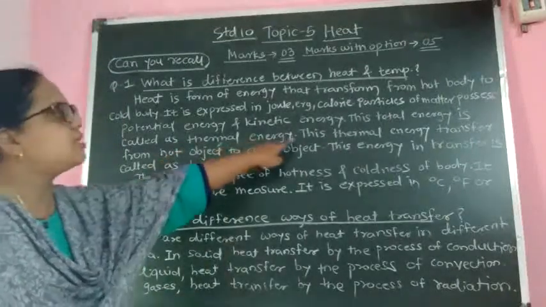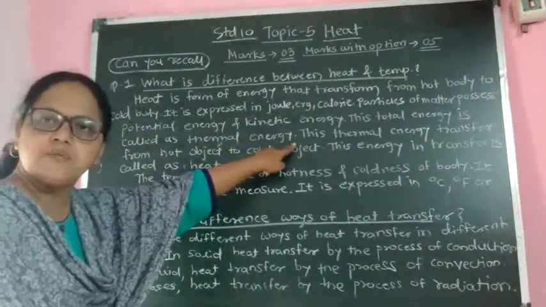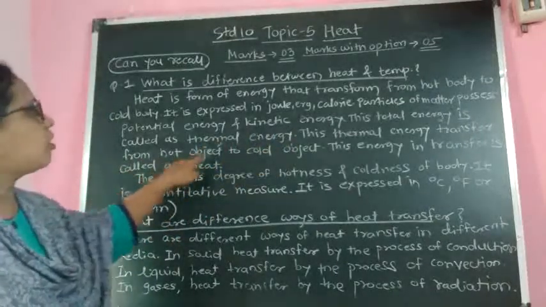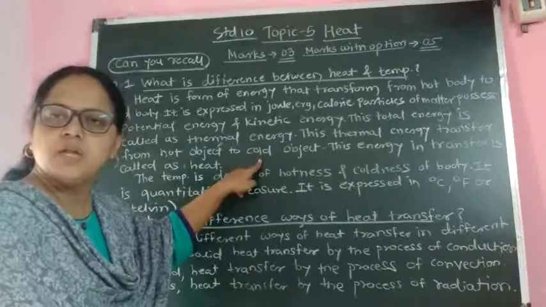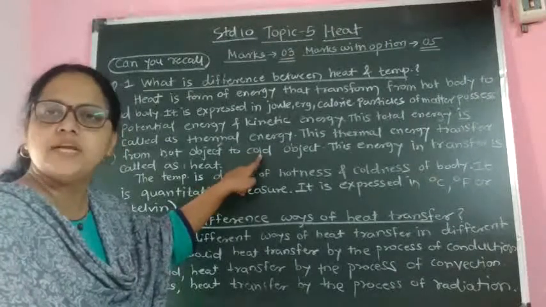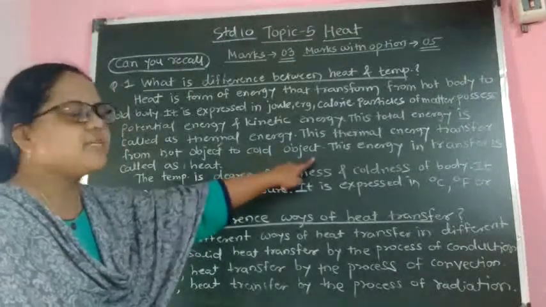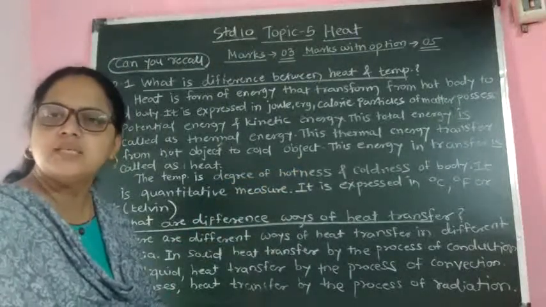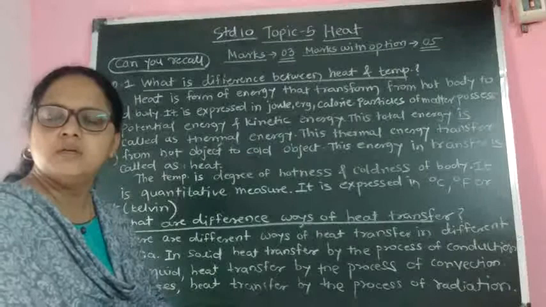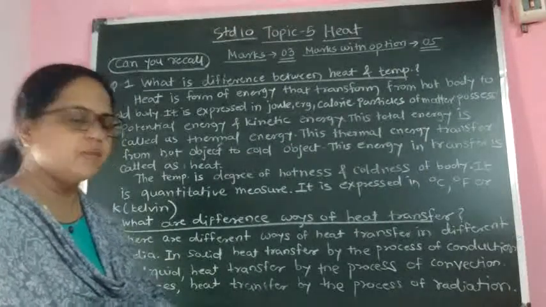This thermal energy transfers from a hot object to a cold object, and this energy in transfer is called heat.